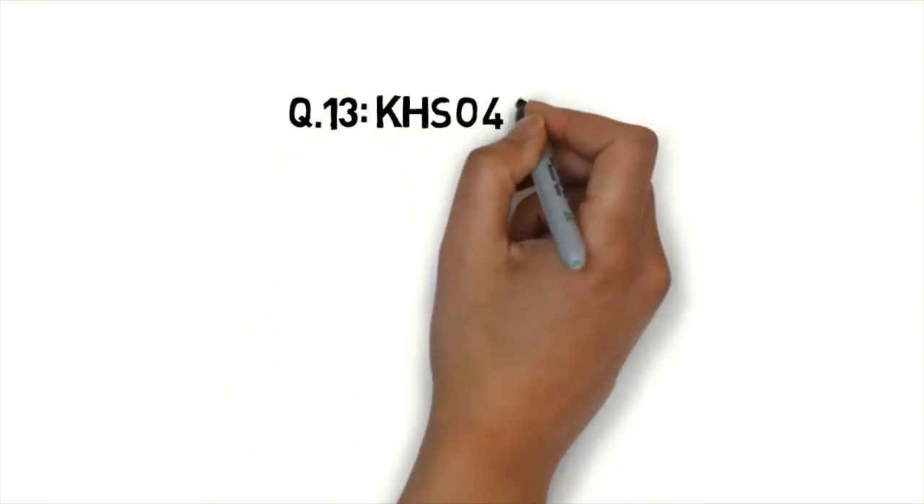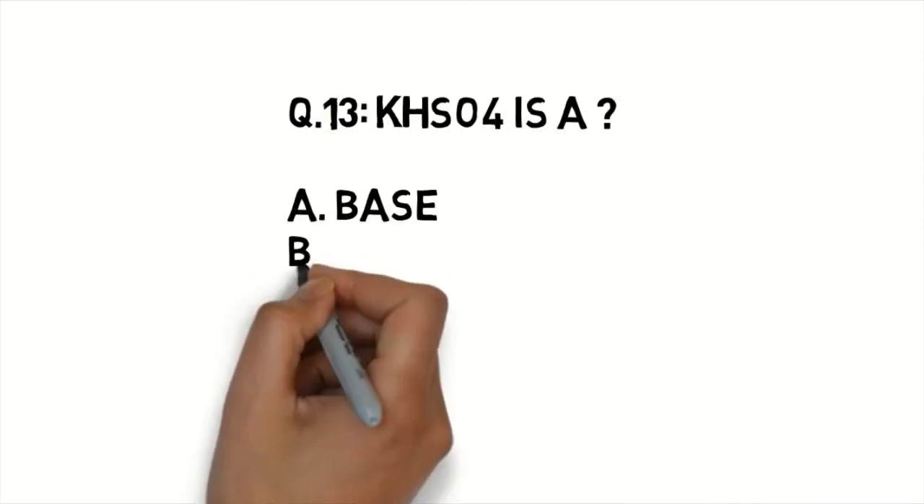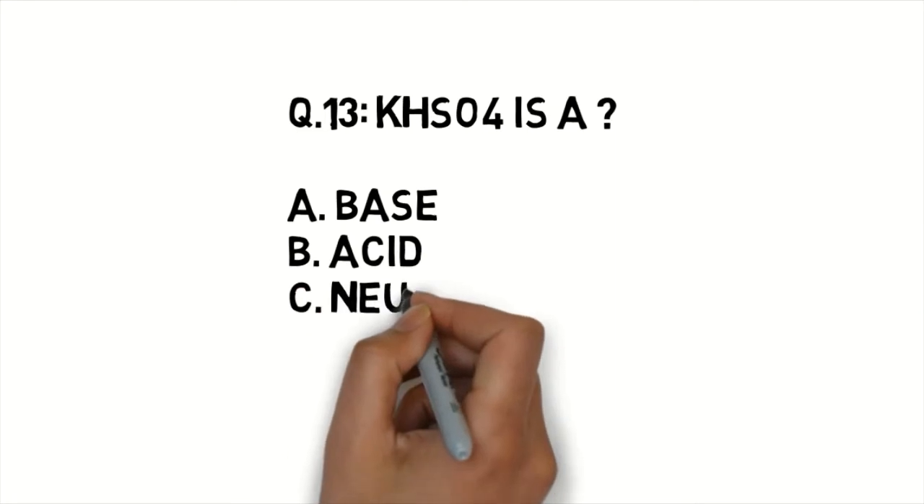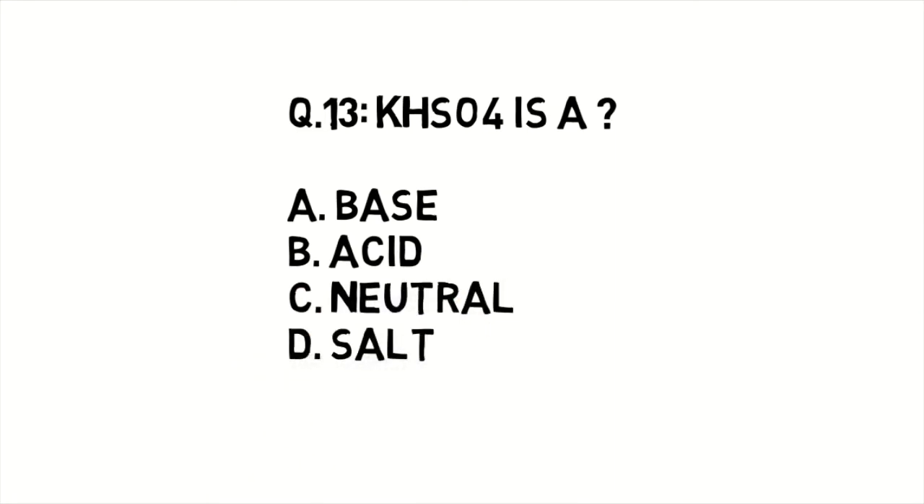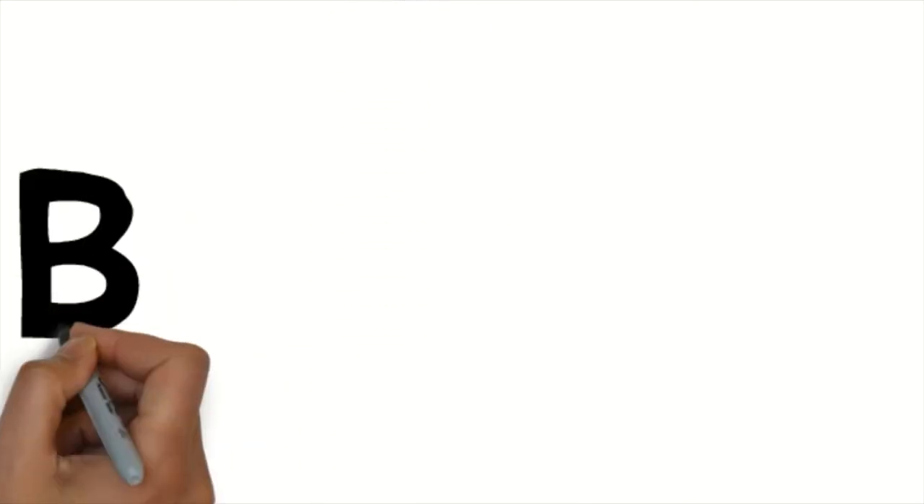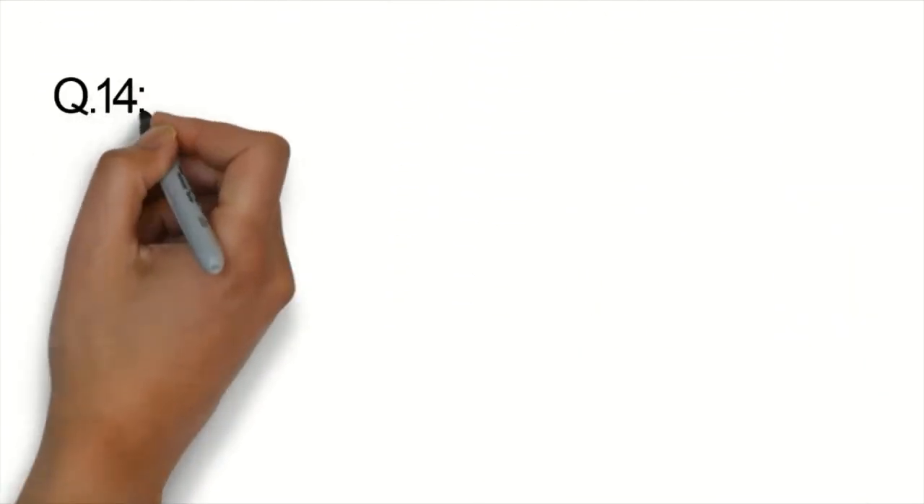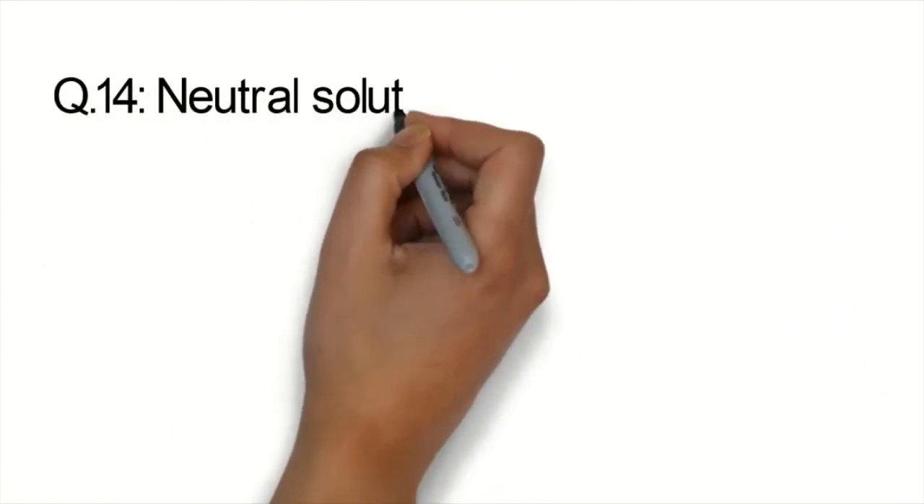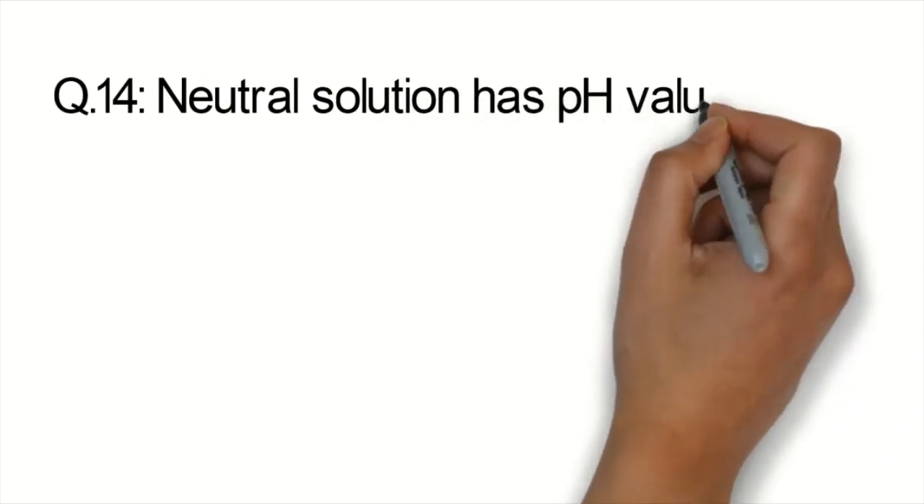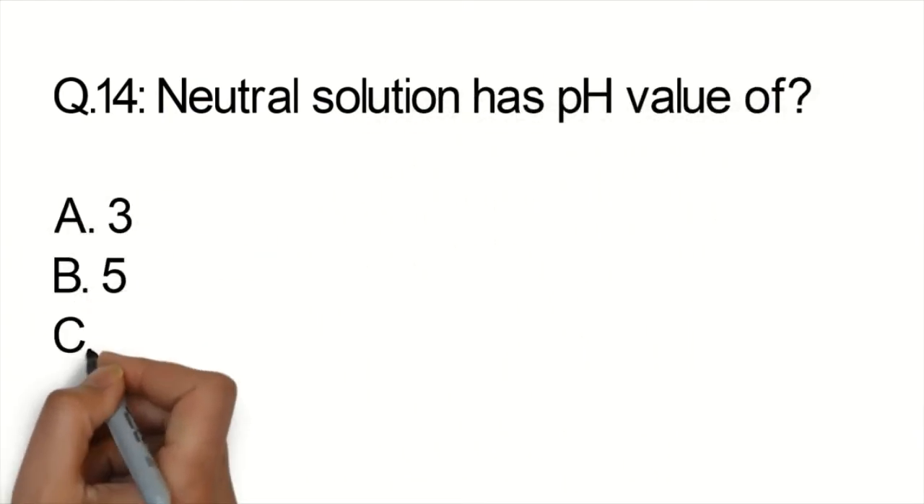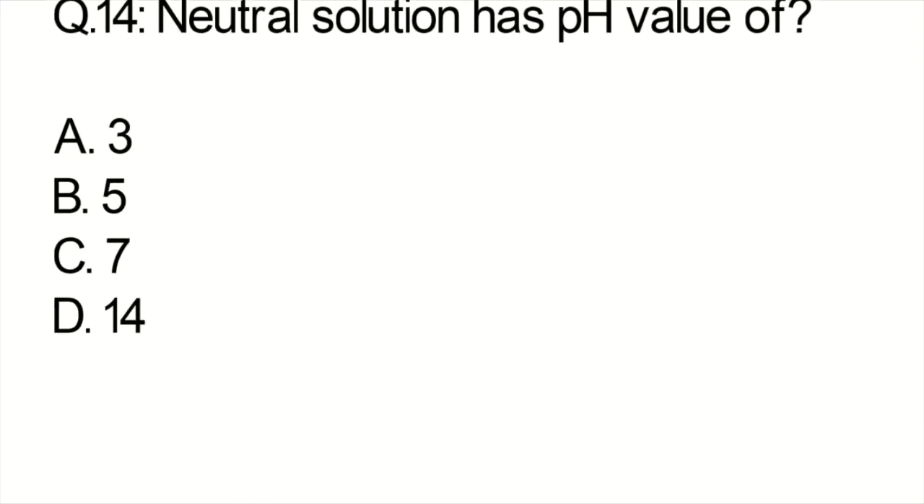Question number 13. KHSO4 is a base, acid, neutral, salt. And the correct option is B, acid. Question number 14. Neutral solution has pH value of 3, 5, 7, 14. And the correct option is C, 7.